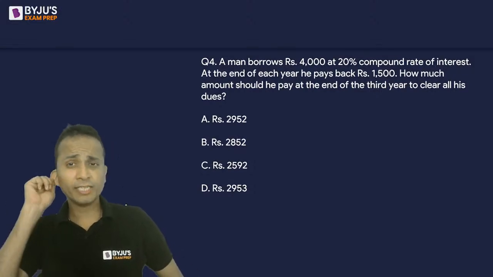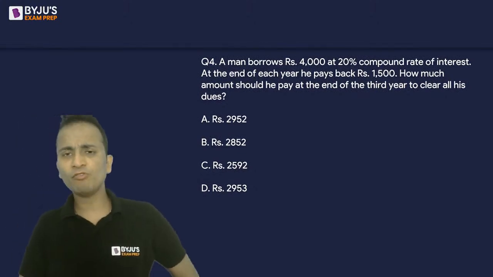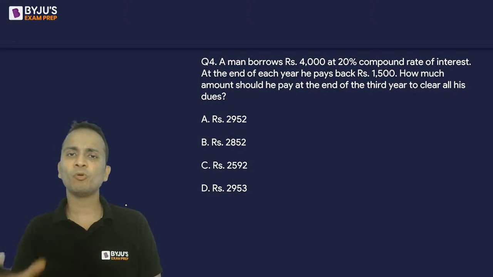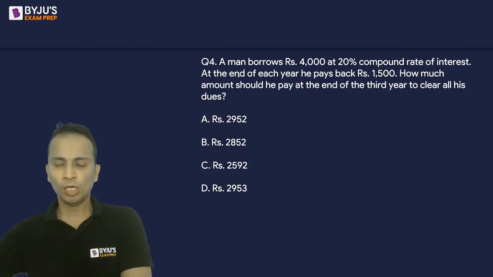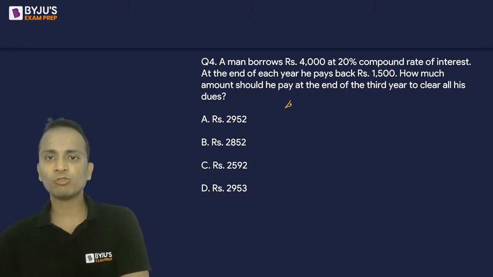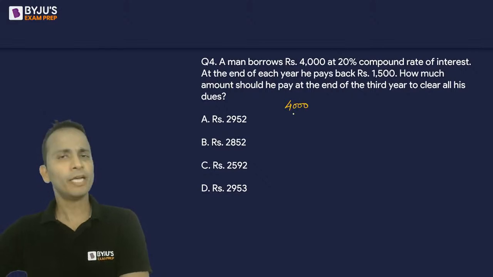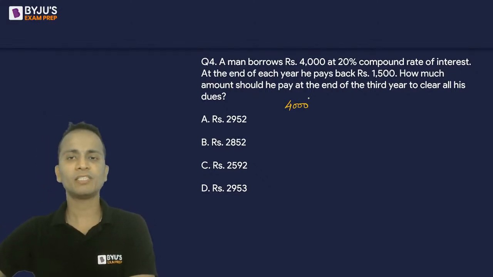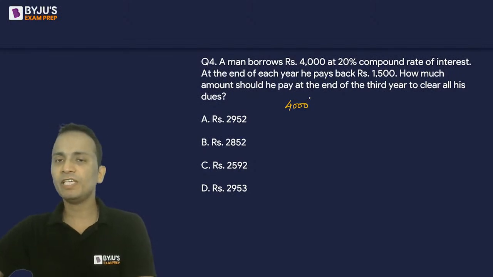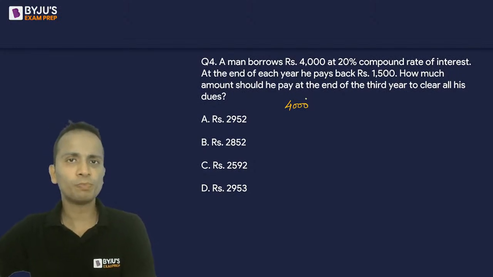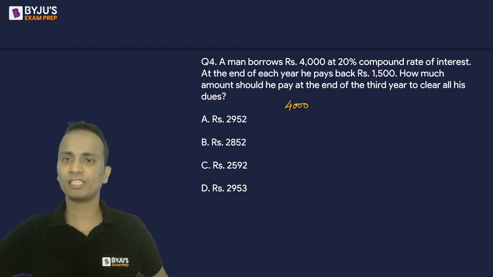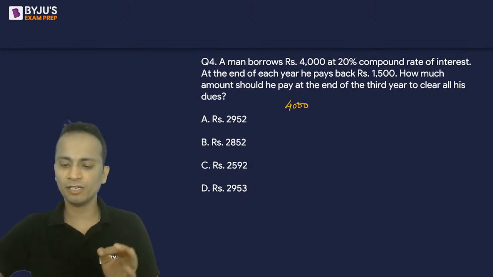Let's start slowly, and meanwhile if anybody has the answer you may post it in the chat box. So borrowed amount is 4,000. Rate of interest is 20% compounded annually, right? But at the end of every year, he's paying 1,500 rupees, right? So let us look at both these effects: effect of 20% increase and then 1,500 repayment.